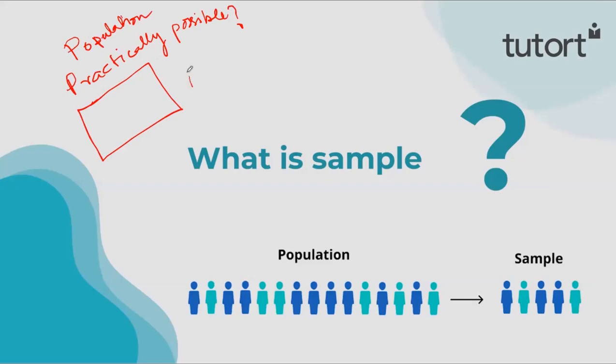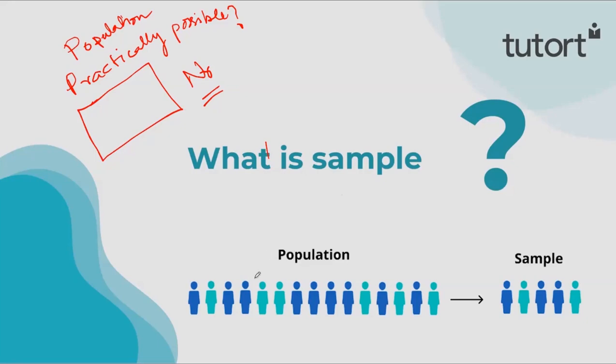The answer is no. For our example it is 1 million, but it can be 10 million, 50 million. We don't know the amount of data we are going to handle, so handling the entire population is really impossible.